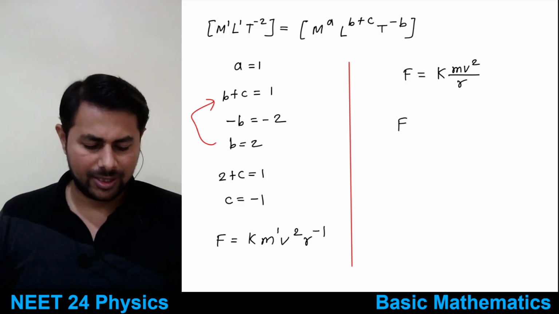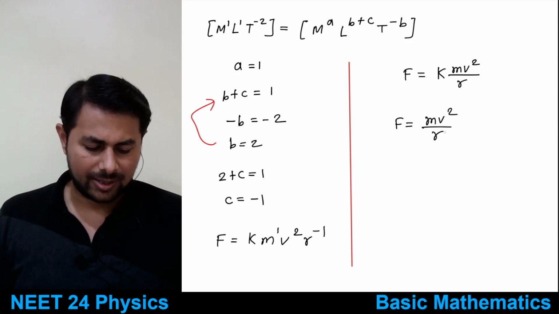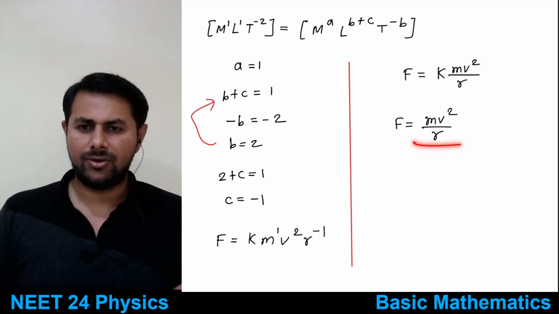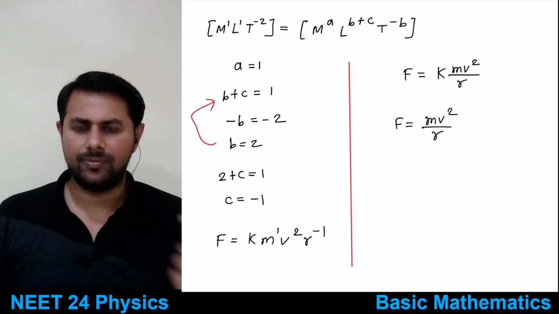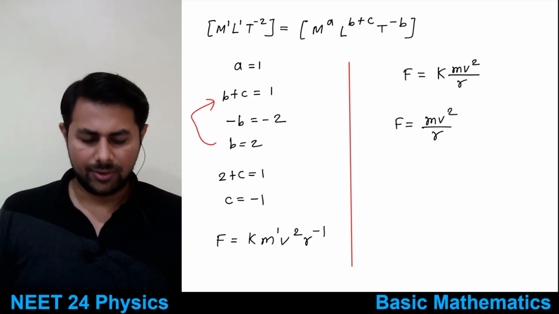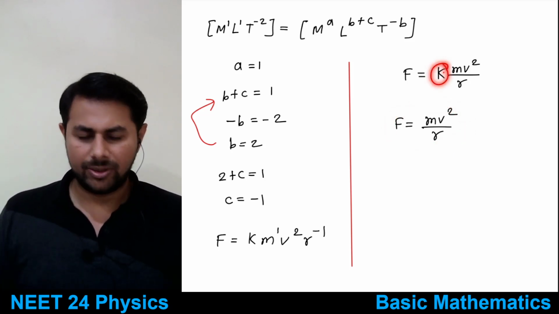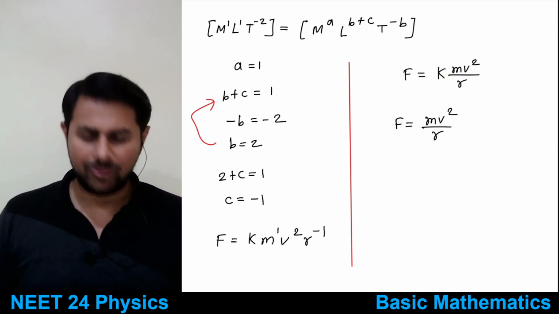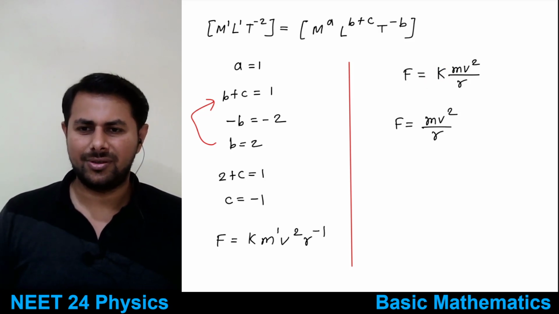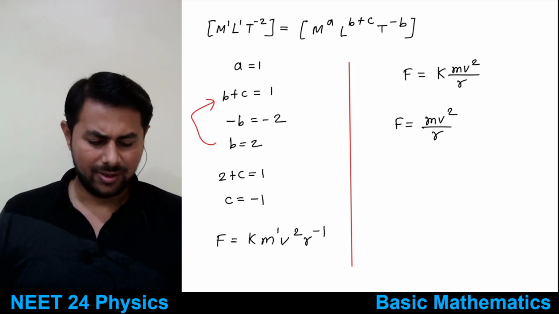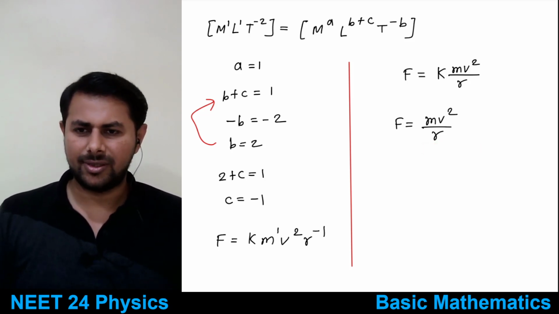And the correct formula is F is equal to just m v square by r, and it is called centripetal force. Centripetal force acting on an object moving in a circle is given by m v square by r. As we saw, we can't find this k, the constant, the number, using the dimensions. Is this use clear, everyone?